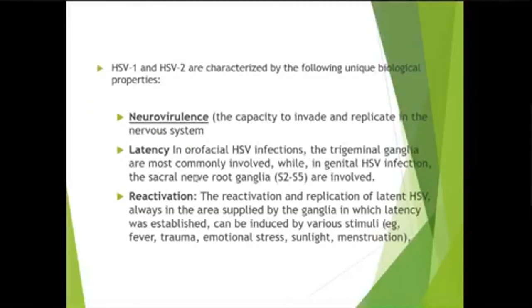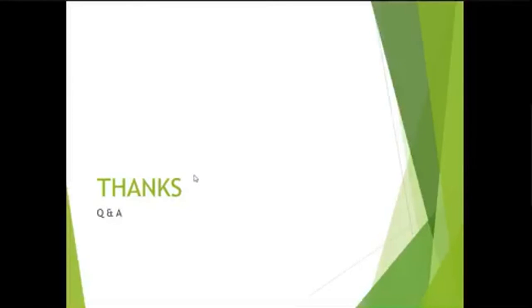HSV1 and HSV2 are characterized by three properties. These properties are seen in almost all the herpes viruses. Number one is neurovirulence, that these viruses have a special affinity to the nervous system. Then latency. Once a person is infected with this virus, the virus remains dormant in the cells maybe for life, and will cause recurrent infections or reactivation again and again. So latency is an important feature.